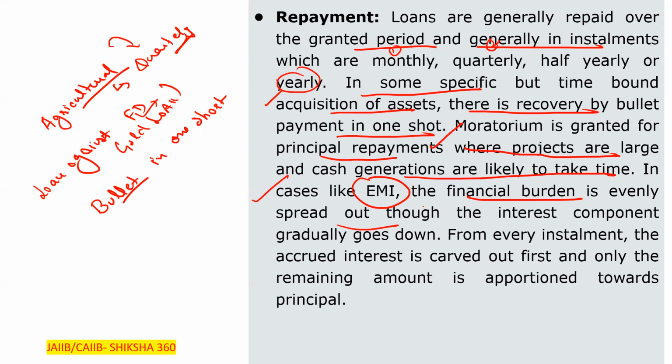So from every installment, the accrued interest, the charged interest, is carved out first, and the remaining amount is a portion towards the principal. Clear? So first of all they will take the interest from you, and later on the principal will be taken from that.